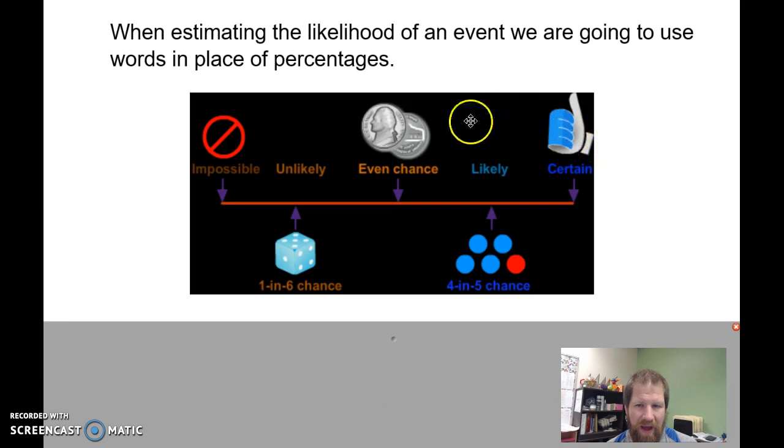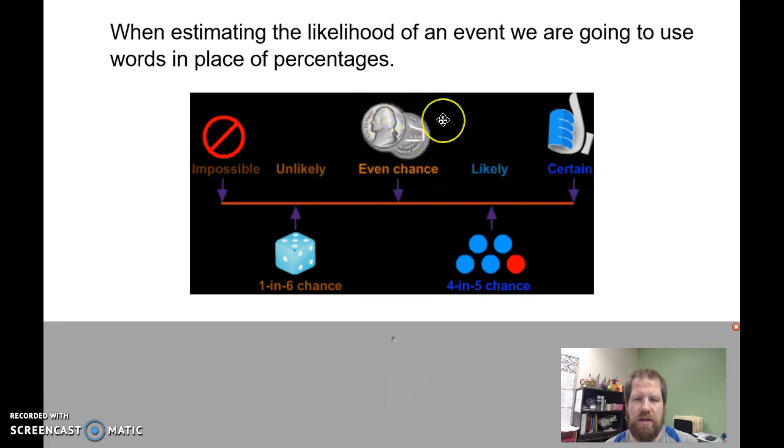A likely event would be I roll my die and I get a number either 4 or lower. So 1, 2, 3, or 4. That's a likely event because it has a greater than even chance, but it's not certain. I might roll a 5 or a 6, so it's not necessarily going to happen, but it probably is.